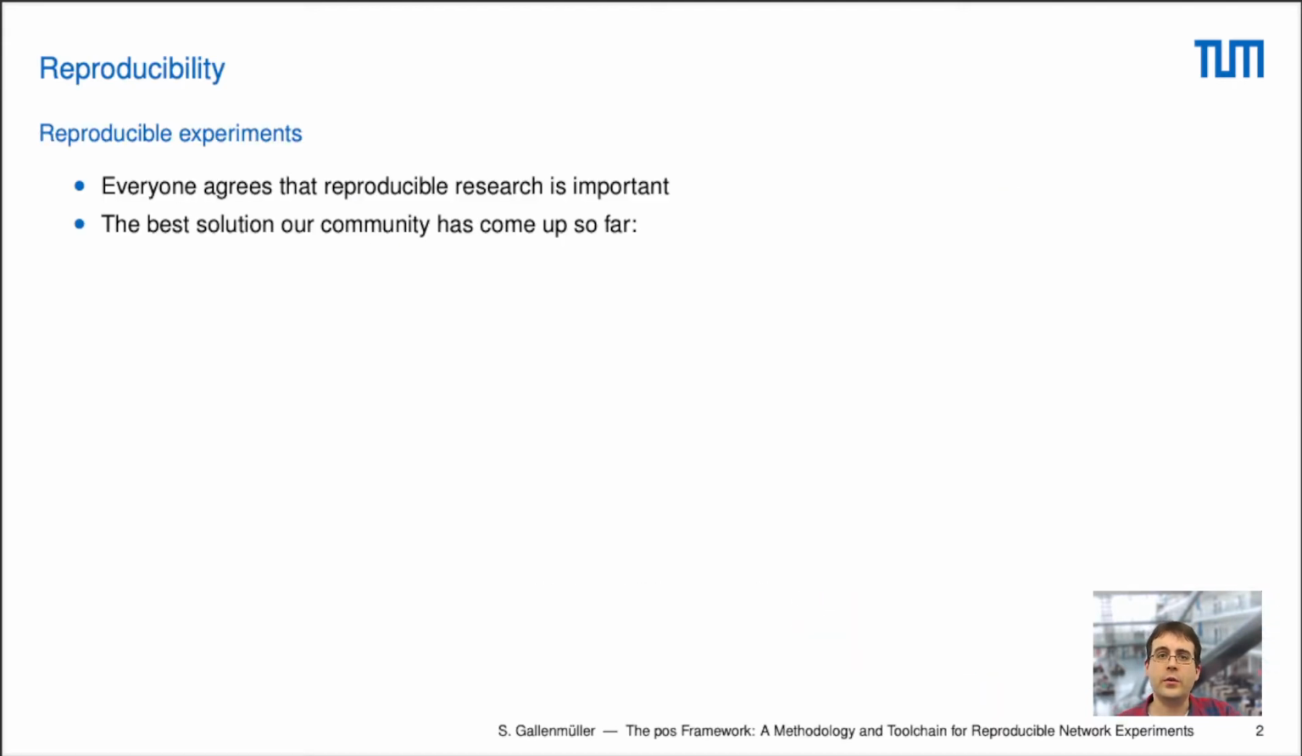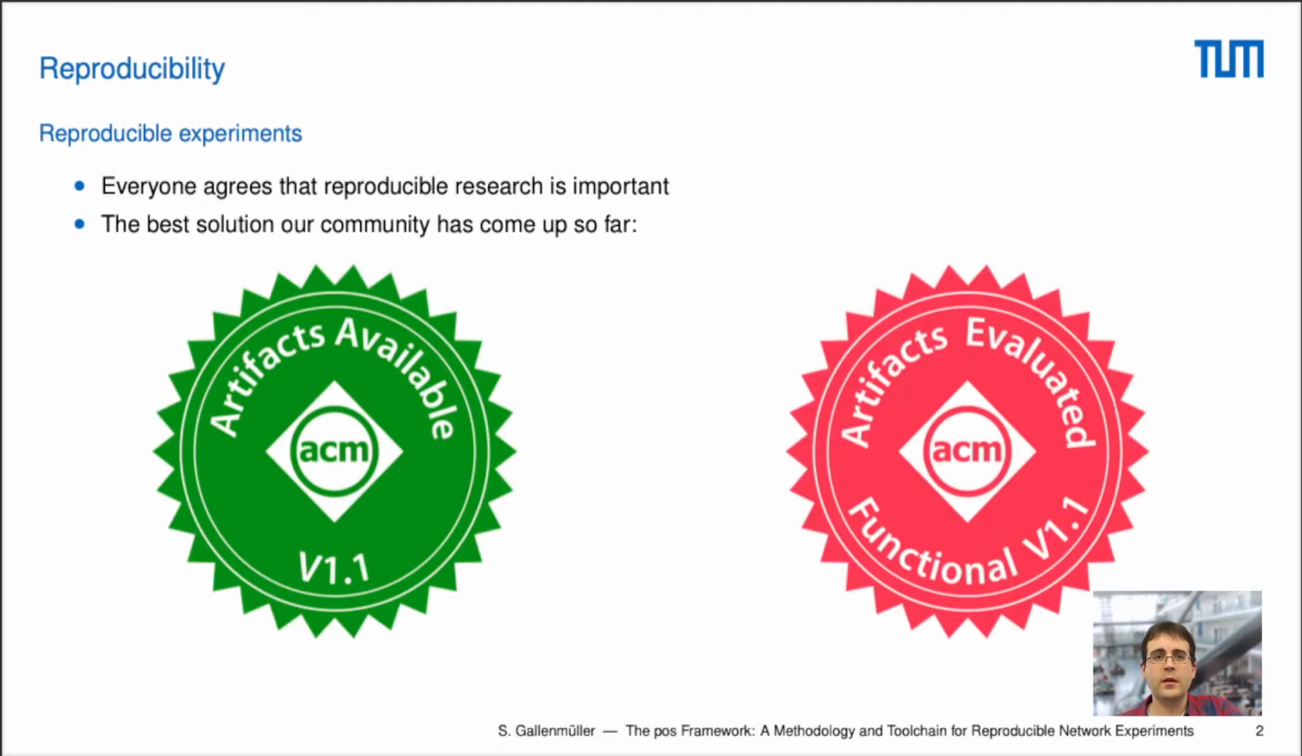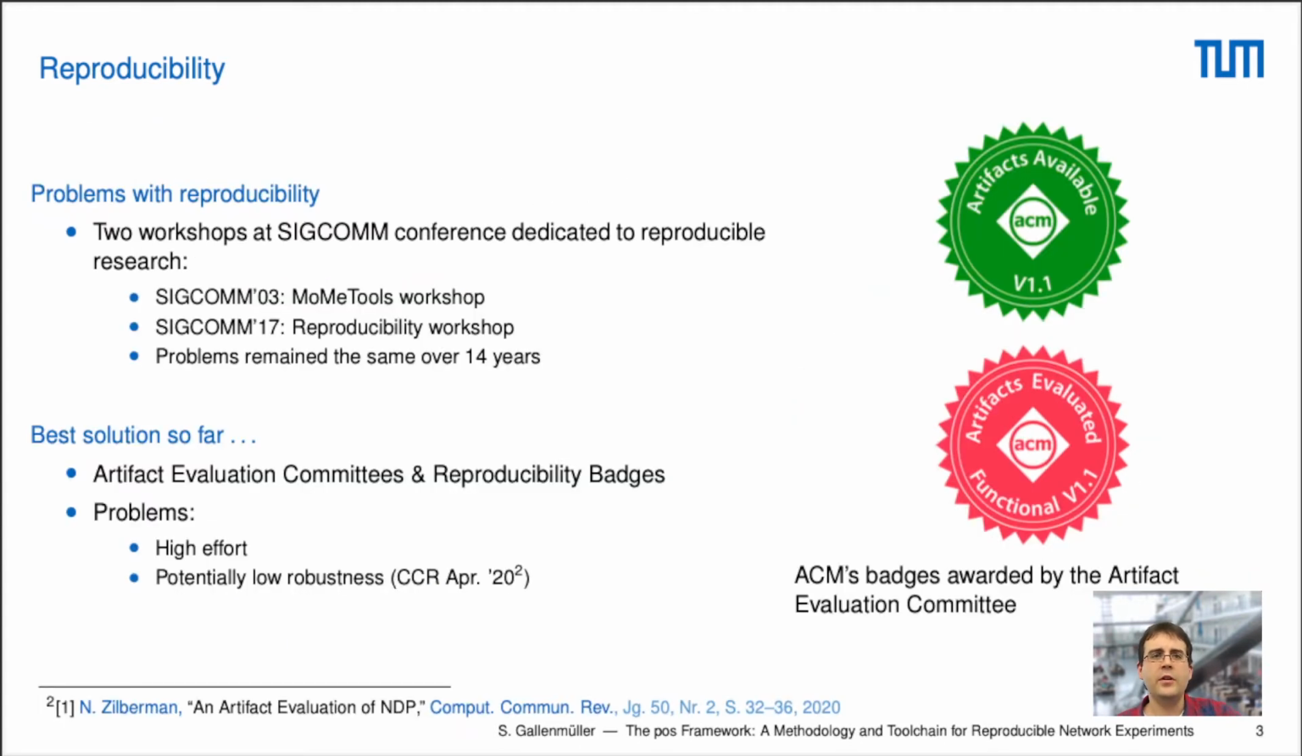In the scientific community, everyone agrees that reproducibility is an important topic, and our community in particular has come up with the following solution. These are the ACM reproducibility badges. These are awarded to papers that go the extra mile and document their research in a way that others can easily recreate the original results. However, reproducibility in general has its problems.